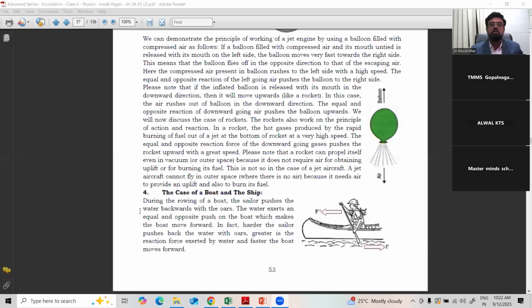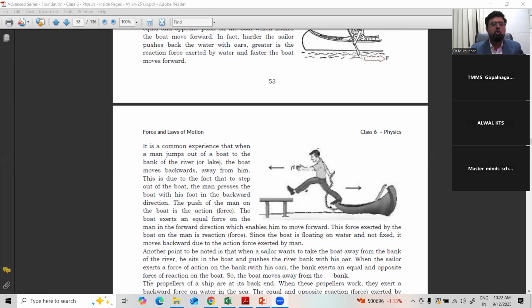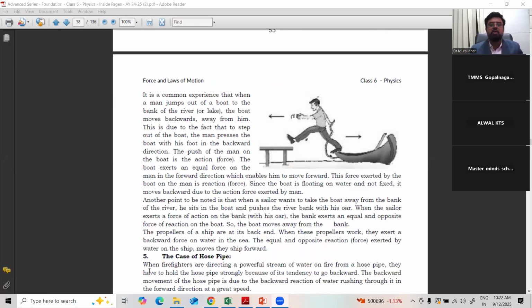Action and reaction. There are many examples.